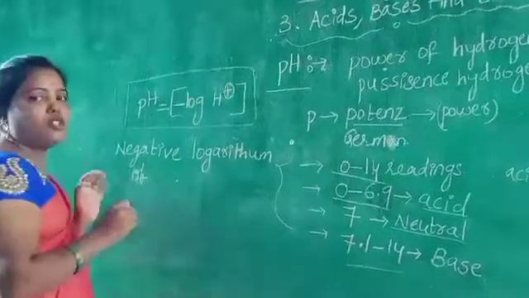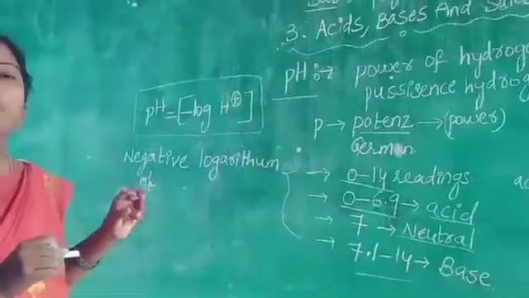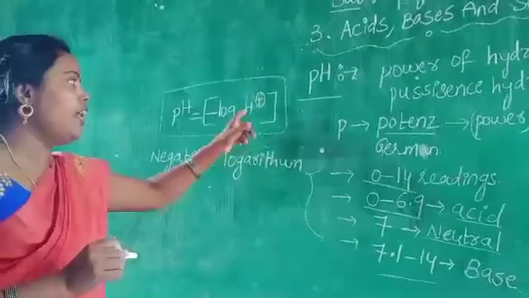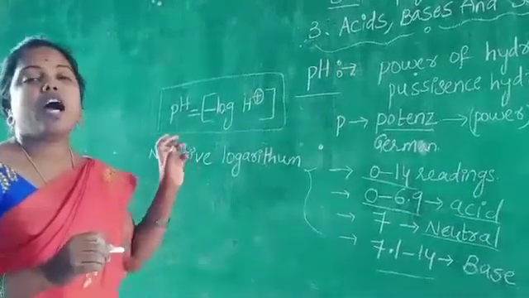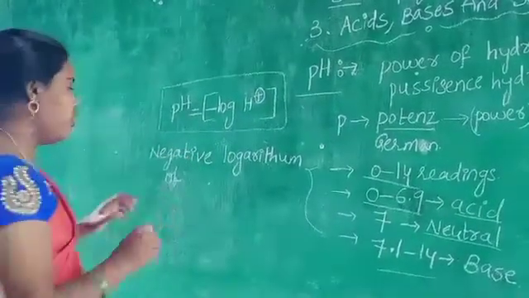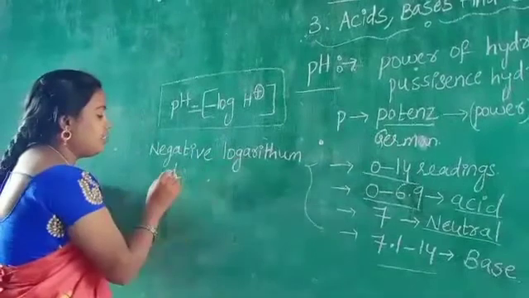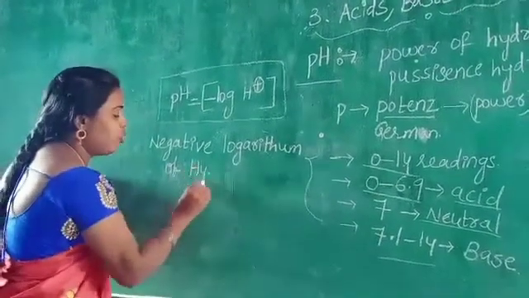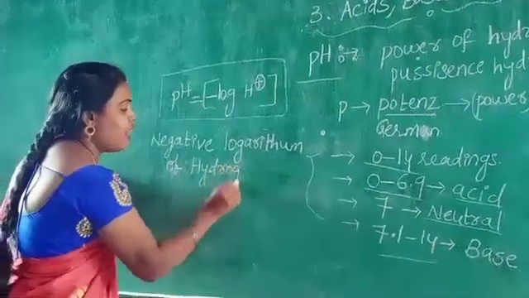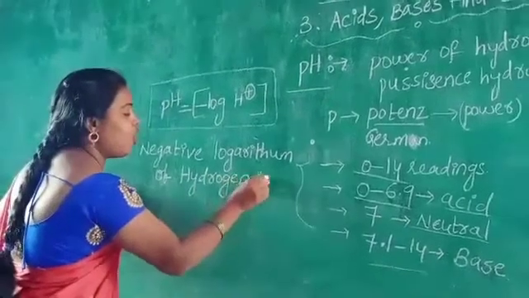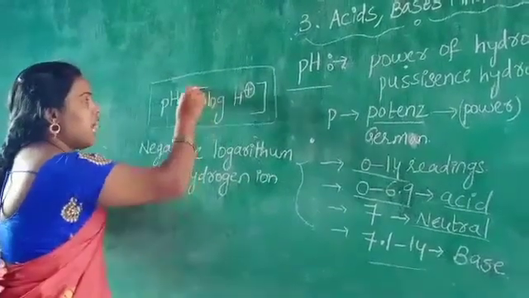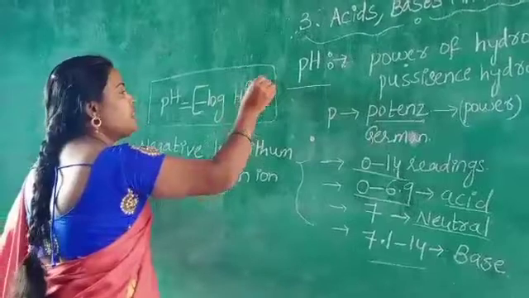H plus. H plus means what? Hydrogen ion. Negative logarithm of hydrogen ion. This bracket indicates what?